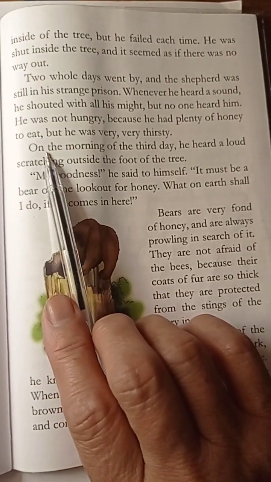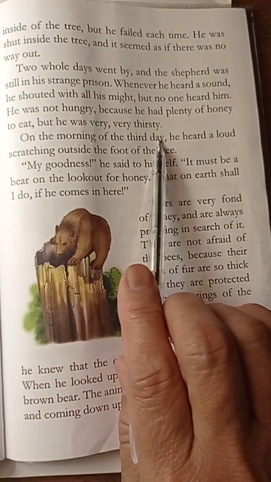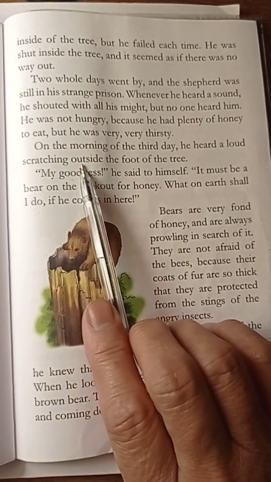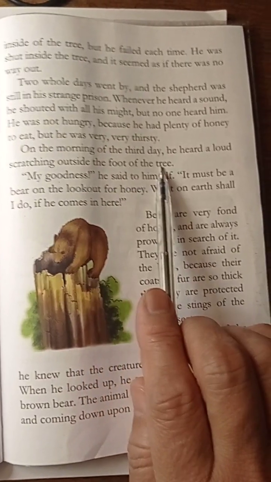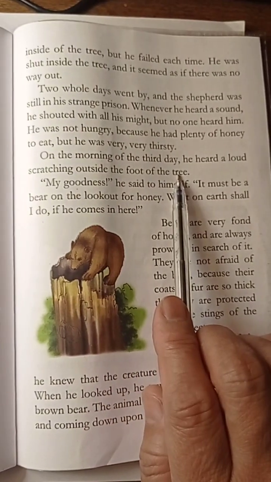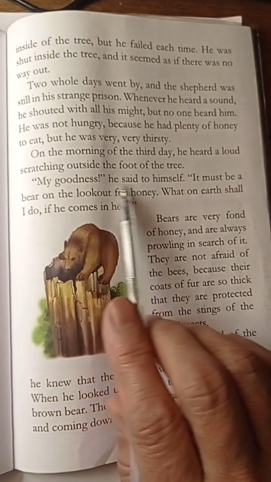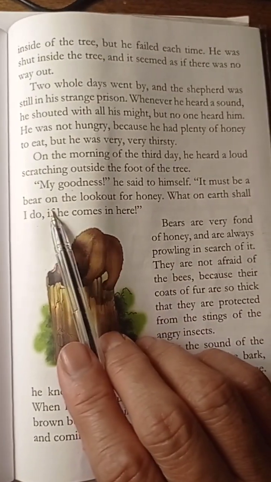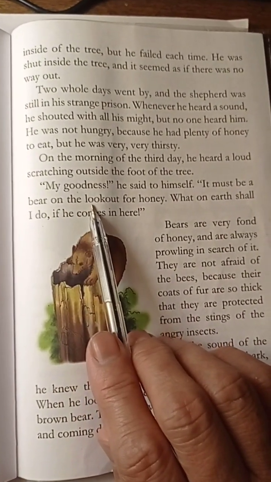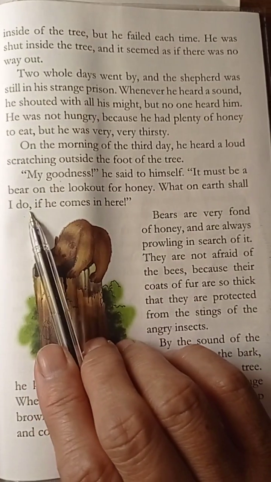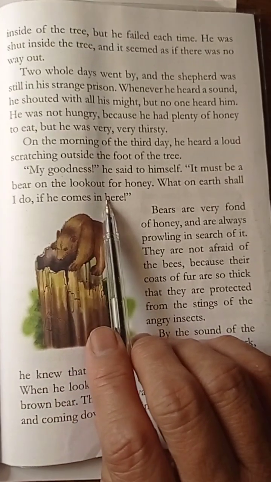On the morning of the third day, what happened? He heard a loud scratching outside at the foot of the tree. So he heard this sound, that somebody was scratching on the tree. My goodness, he said to himself, it must be a bear on the lookout for honey. What on earth shall I do if he comes in here?